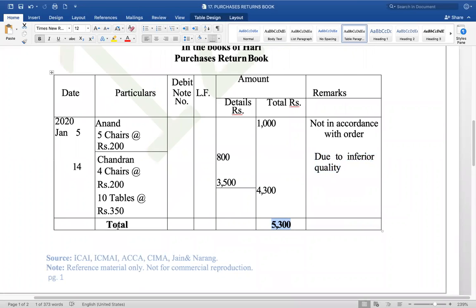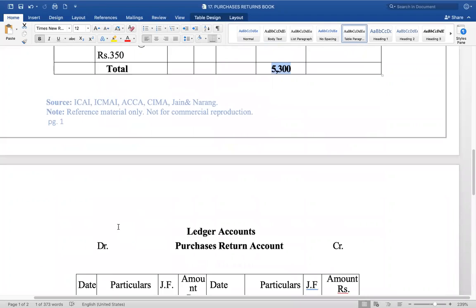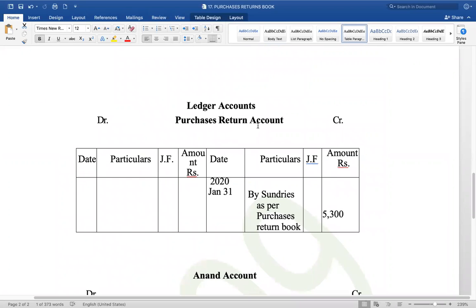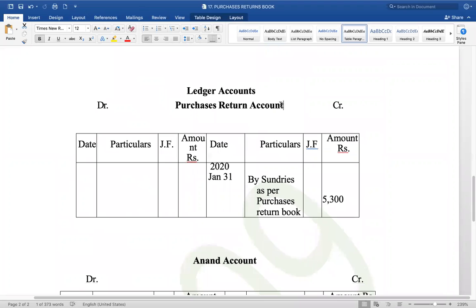Let's come to the ledger accounts. In the purchase returns account, you write by sundries, by various. In the beginning of journalizing we were doing all these things in detail, one by one.